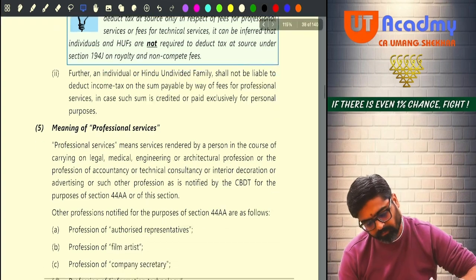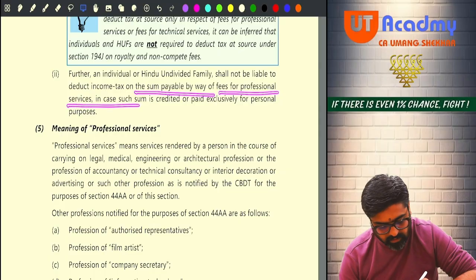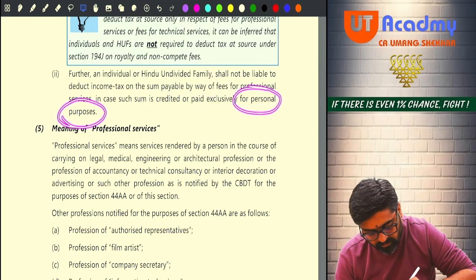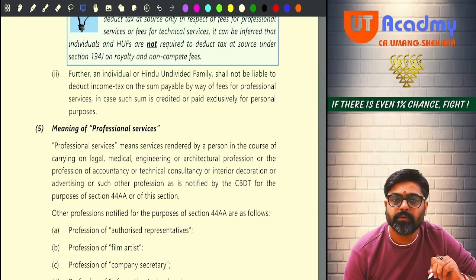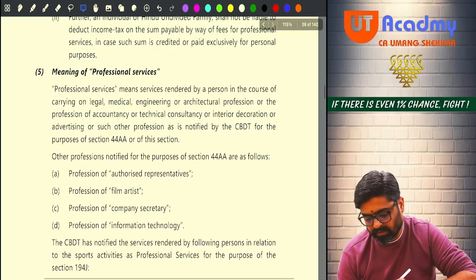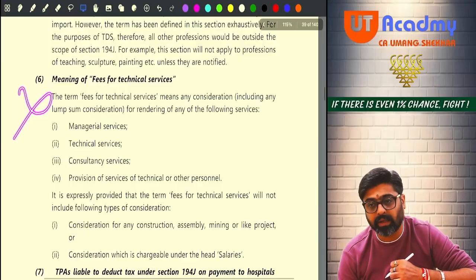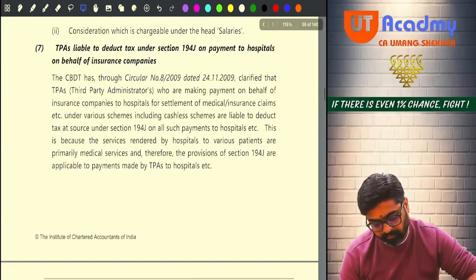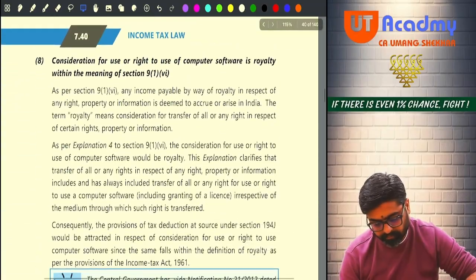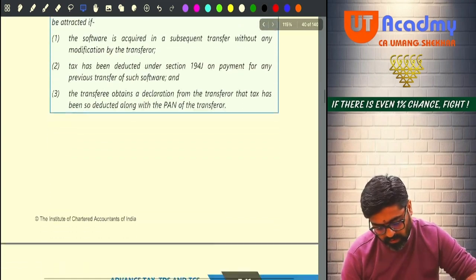Yes or no? Now, on sums payable by way of fees for professional services exclusively for personal purposes. Do you remember the common point? In the common point only I have discussed this. Okay, what is the meaning of professional services? Don't do this. Don't do all these things. What is fees for technical services? Don't do all these things. Okay, now the seventh also ignore. Don't do it. This one also ignore. Point number 8 also ignore. No need to do all these things.